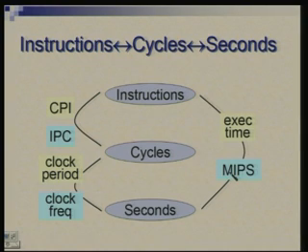People have also talked of peak MIPS, because if you look at the instantaneous rate at which instructions are done, it could vary. There are slow instructions, there are fast instructions. So peak MIPS would refer to, if you were doing only the fastest instructions, what is the rate at which you will do it.